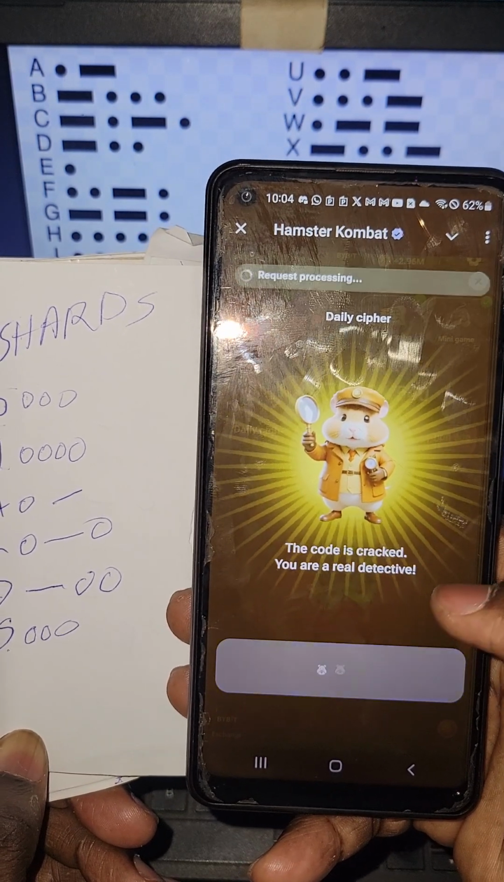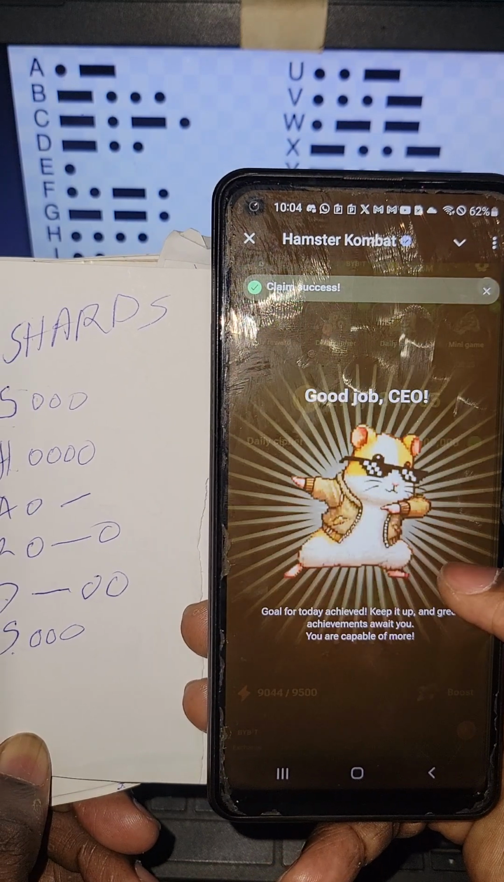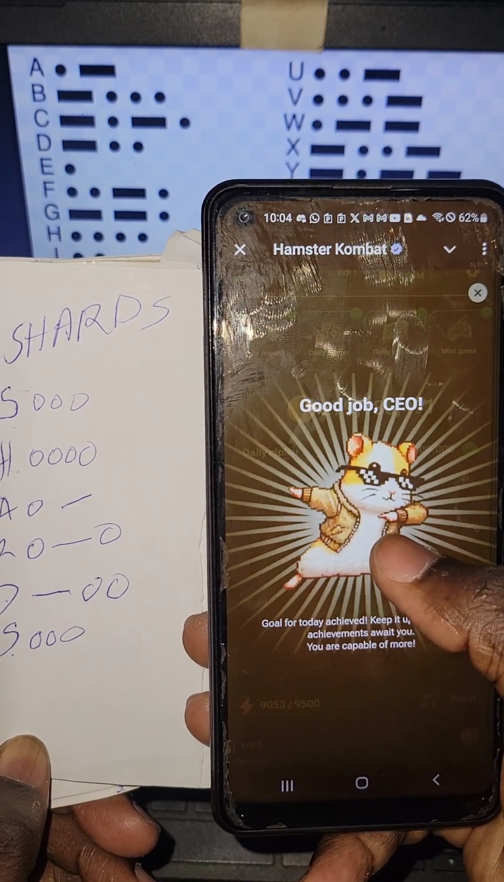Let us click on take the prize and you'll be good to go. That's today's daily cipher word.